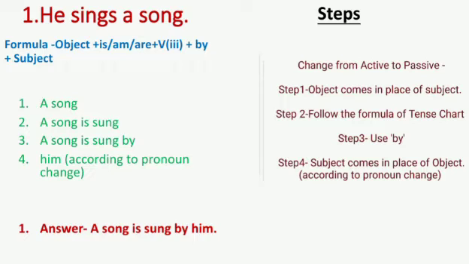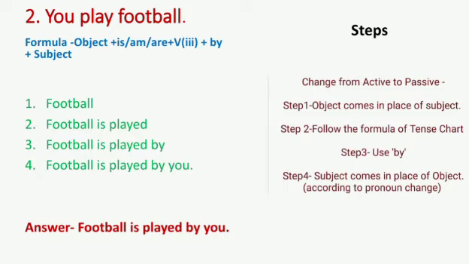Got it? Now, you play football. Same formula because it is also simple present tense. First step, object. What is object? Football. Second is plus verb third form. With football we will use is because it is singular. Then verb third form, which is played. Then by. Then subject, and subject is you, and according to the pronoun changes table you remains you. So the answer will be football is played by you.